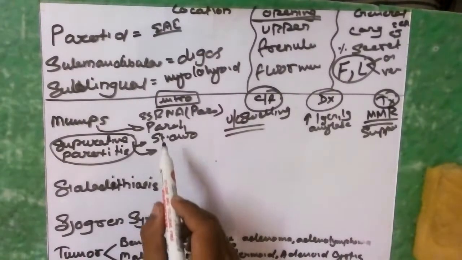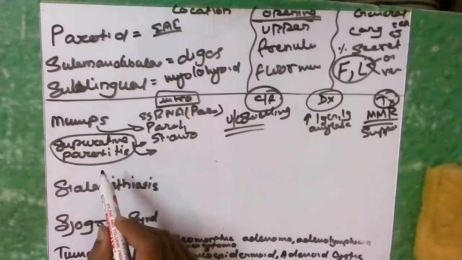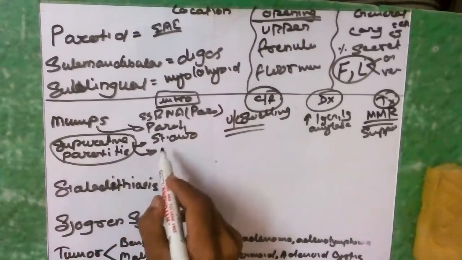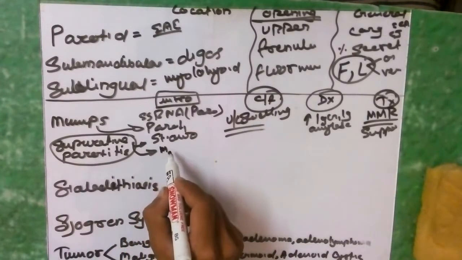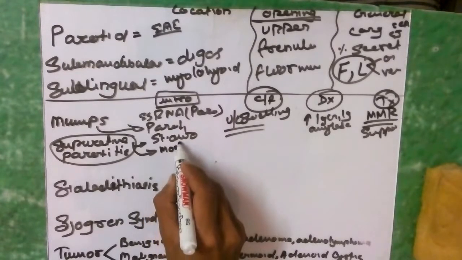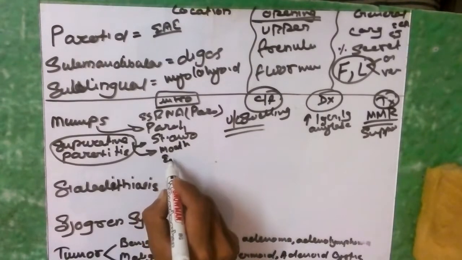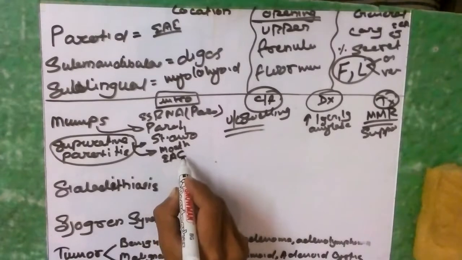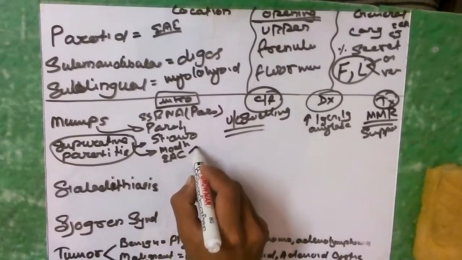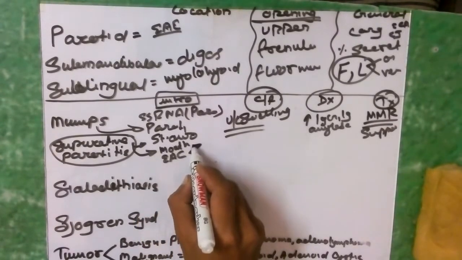And what is the route for the parotid inflammation? The infection can either spread from the mouth via Stenson's duct, or it can spread from the external auditory canal via the cartilaginous or bony portion, because there is a deficient structure.